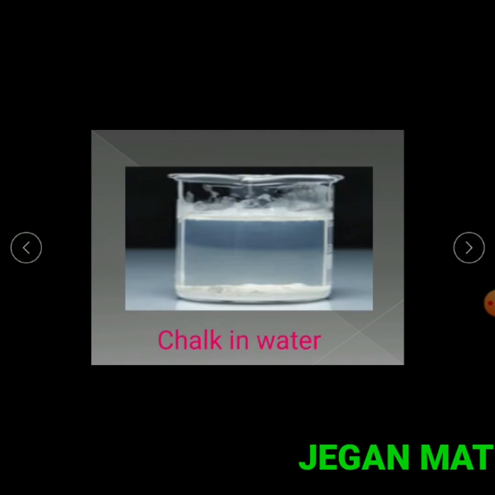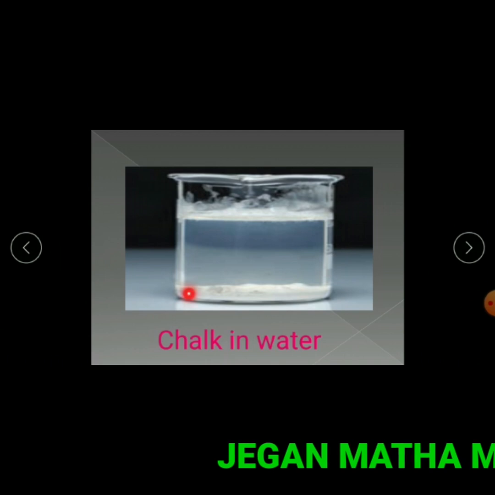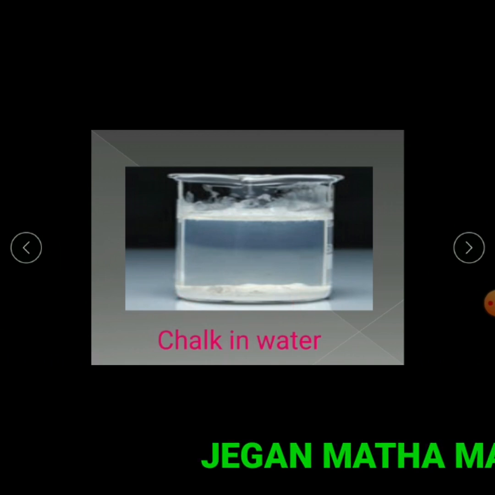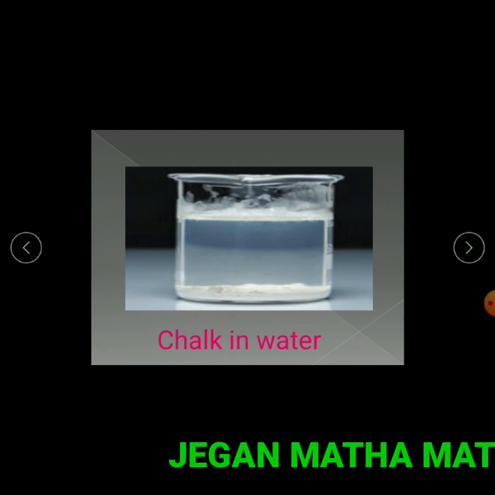Here we added chalk powder in water, so the chalk powder settled at the bottom of the beaker, so we can see the chalk powder, so it is not dissolved.